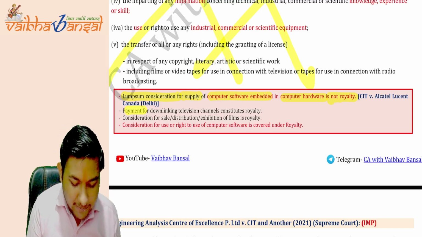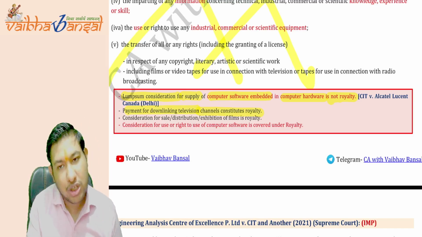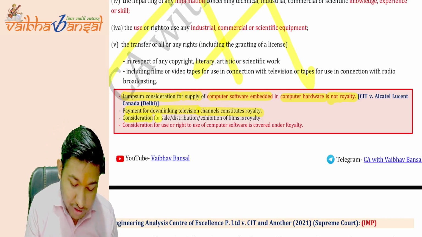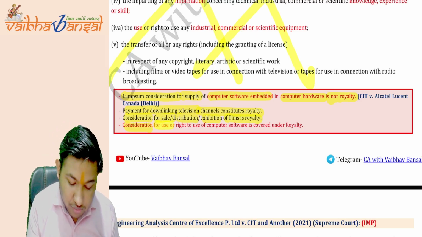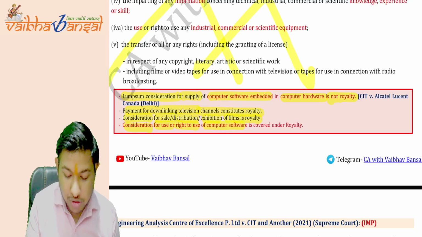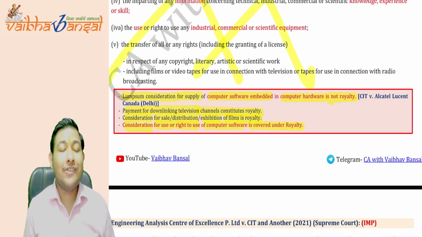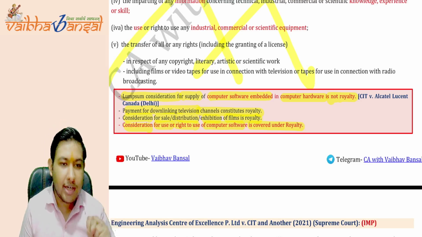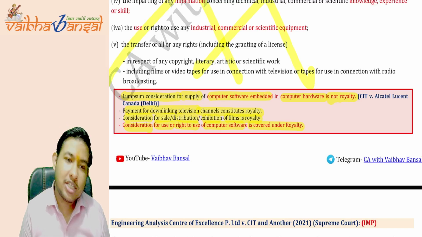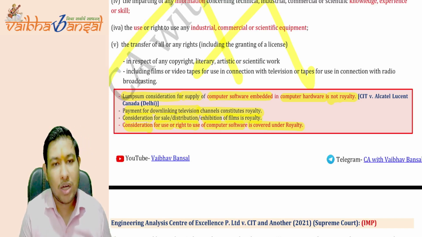Now, payment for downlinking television channel constitutes royalty. Consideration for sale, distribution, exhibition of films is a royalty, or a consideration for use or right to use of computer software is covered under royalty. If you are giving any right to use the computer software, then it will be treated as a royalty. Is this point clear? This is the easiest point that I have covered.